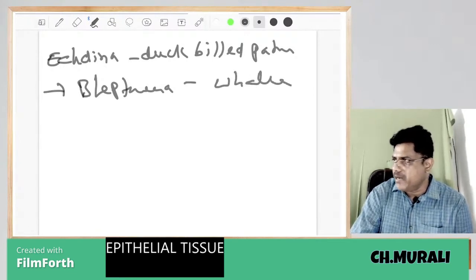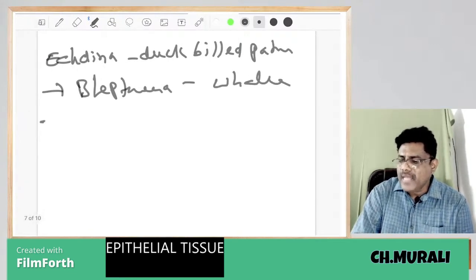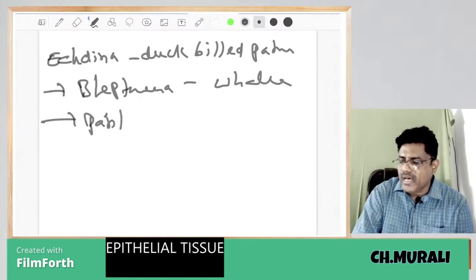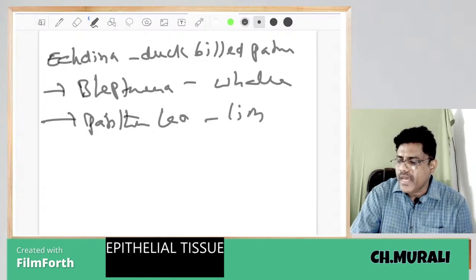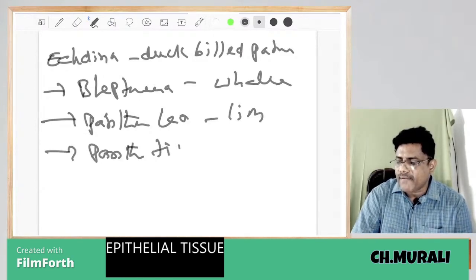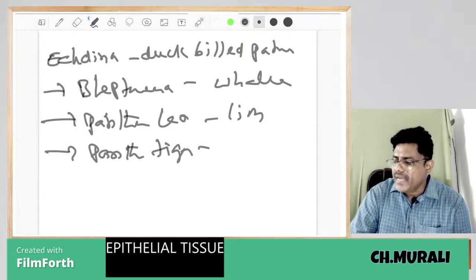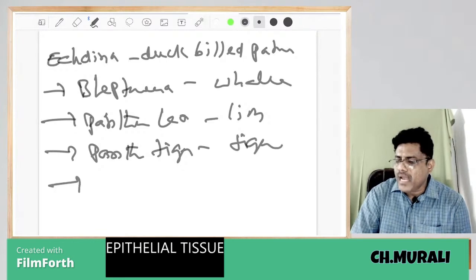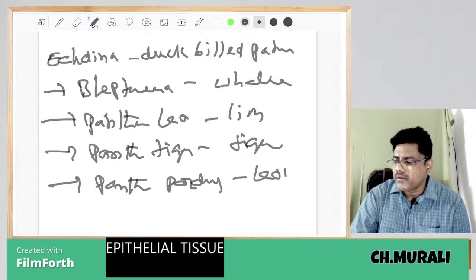Panthera leo is known as lion. Panthera tigris is known as tiger. Panthera pardus, pardus is known as leopard.